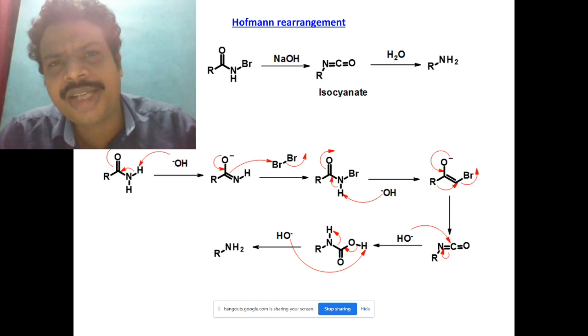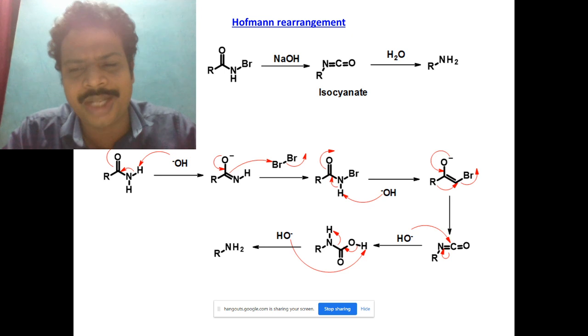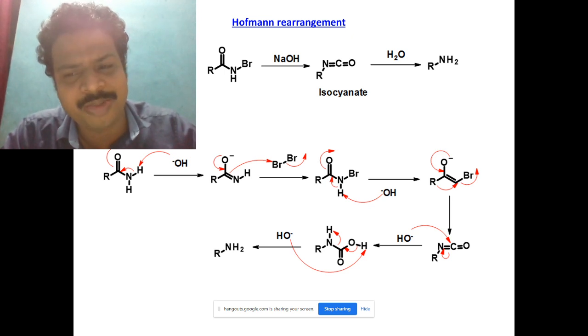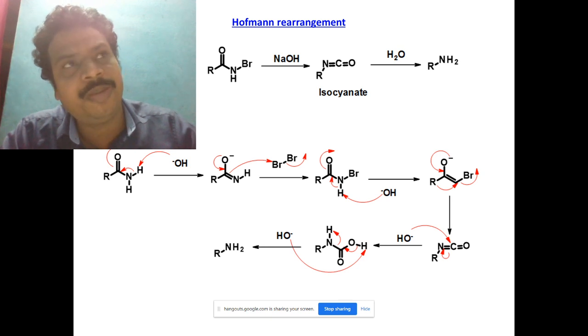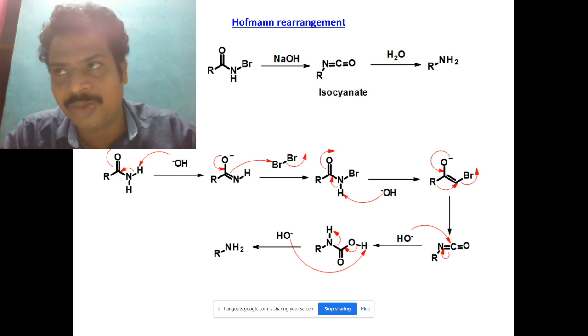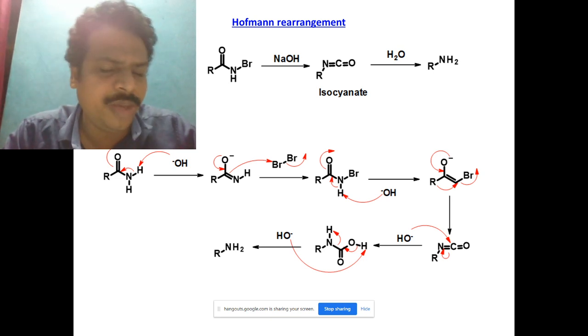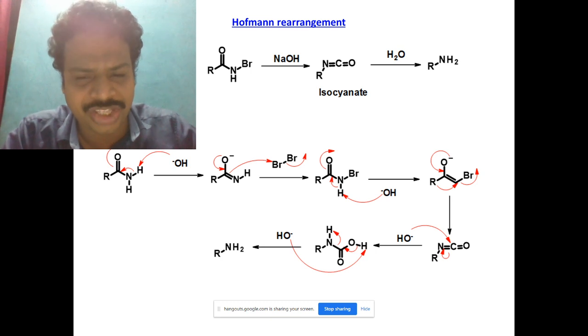Then the third step, addition of water, is very simple. The carbon is more electropositive because both nitrogen and oxygen are electronegative and pull the electrons, so the carbon becomes more electropositive. Then OH minus attacks the carbon and the charge moves to the nitrogen, N minus. That will abstract H plus and form NH.